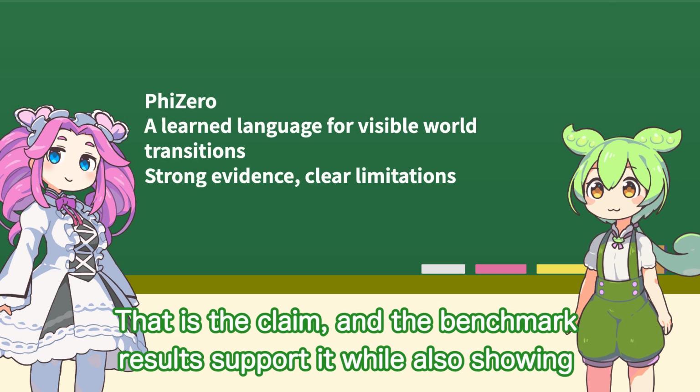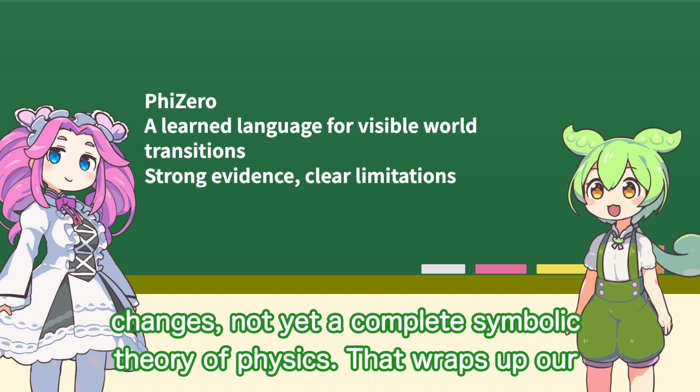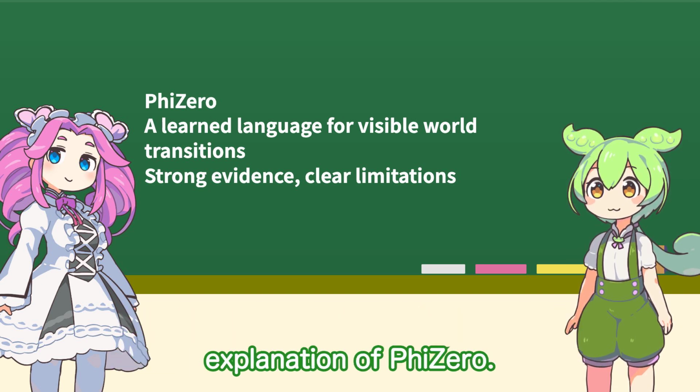That is the claim, and the benchmark results support it while also showing the boundary. PhiZero is a strong learned interface for visible state changes, not yet a complete symbolic theory of physics. That wraps up our explanation of PhiZero.